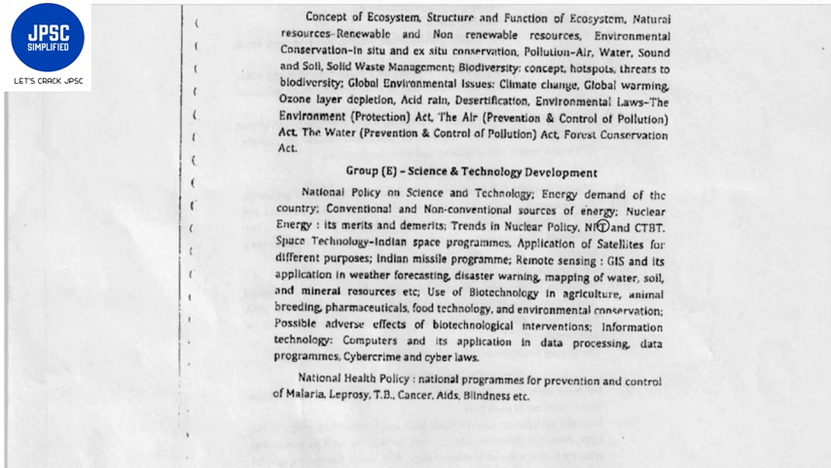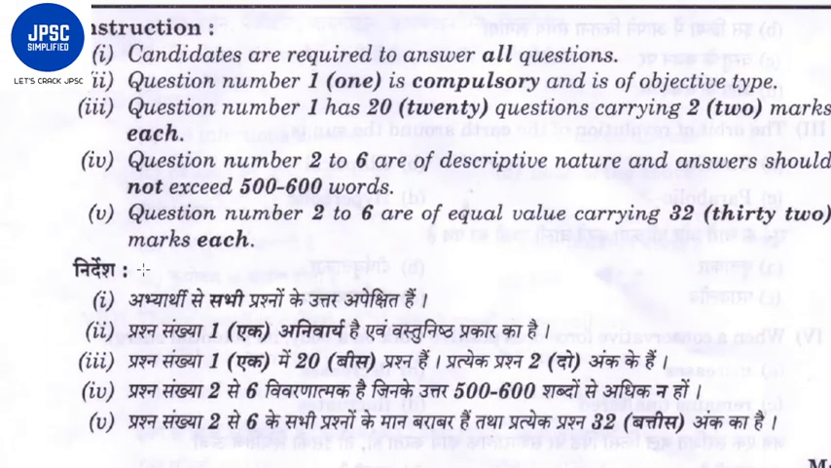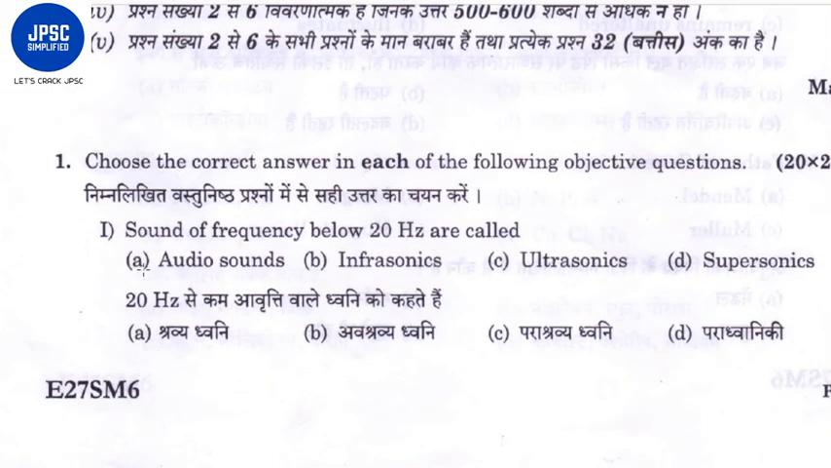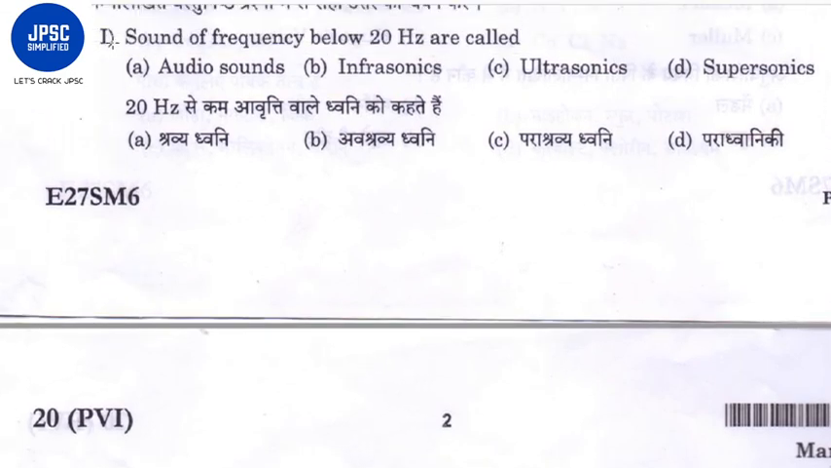If you are not believing me, now come to the question, and after seeing the question, everything will be clear. So see, in the objective type questions, what they are asking, very basic questions. Sound of frequency below 20 hertz, what it is called, tell me. Infrasonic, obviously, because below 20 hertz it is infrasonic. 20 to 20,000 hertz is audible range, above 20,000 hertz it is your ultrasonic.